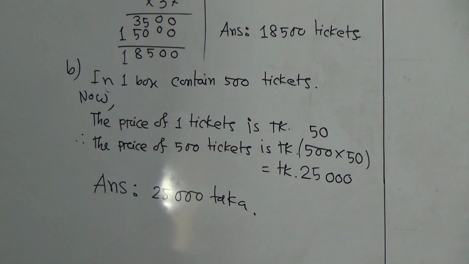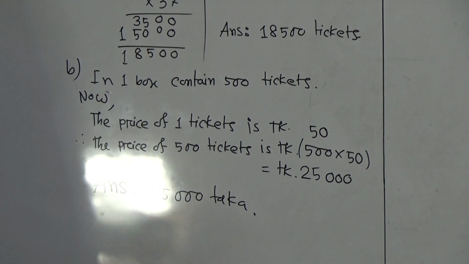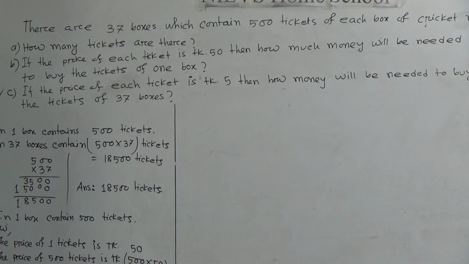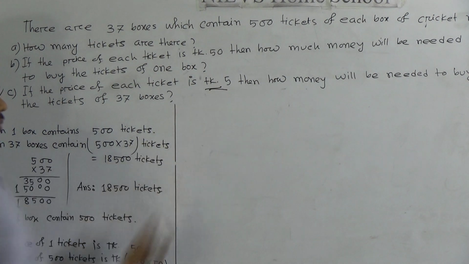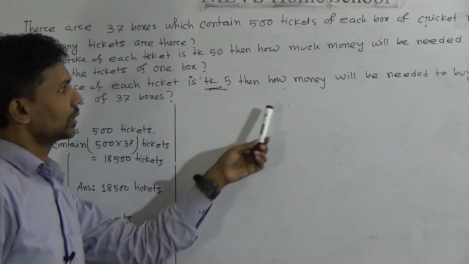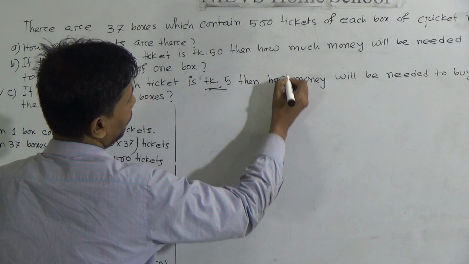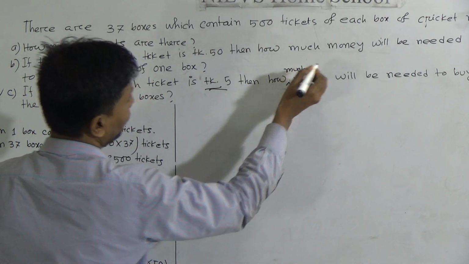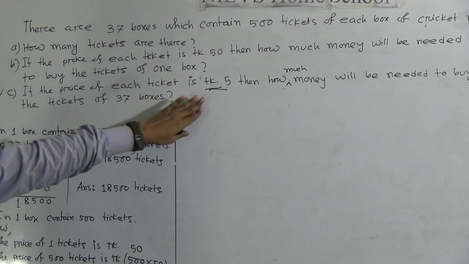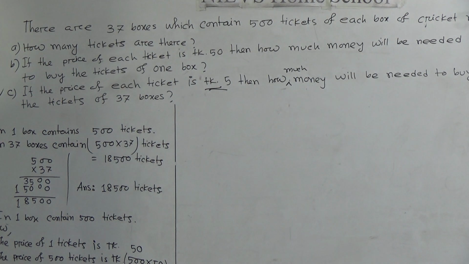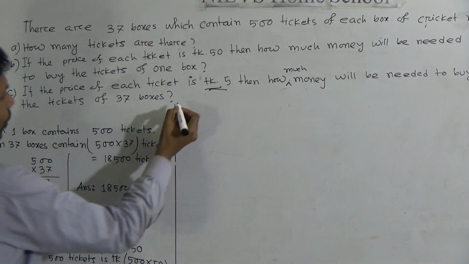Now I will solve question number C. If the price of each ticket is Taka 5, then how much money will be needed to buy the tickets of 37 boxes?